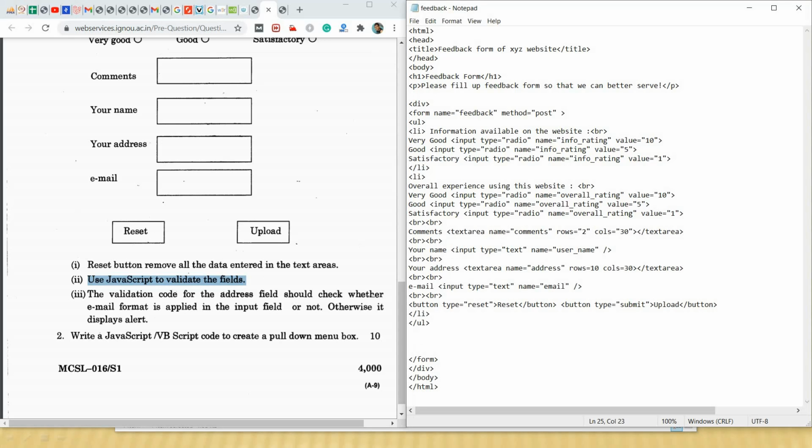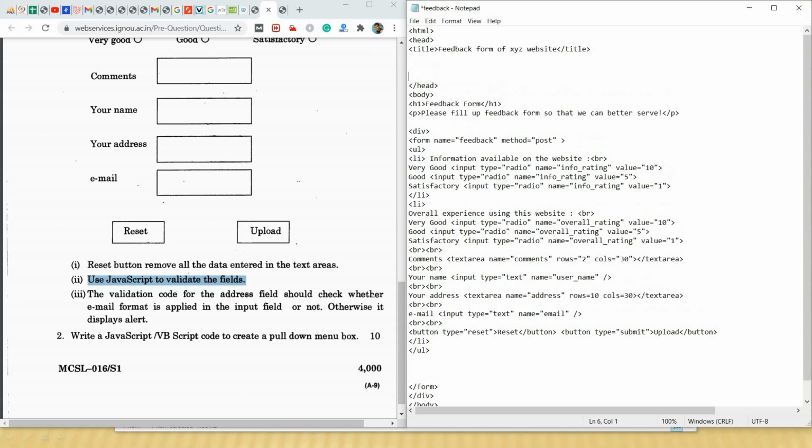Next point is use JavaScript to validate the fields. Now we will include the JavaScript. I have told you earlier, we have to write our JavaScript in which part? Head part of the HTML document.